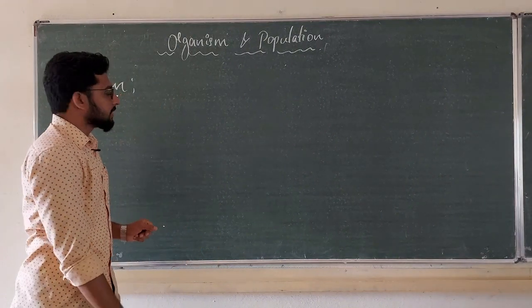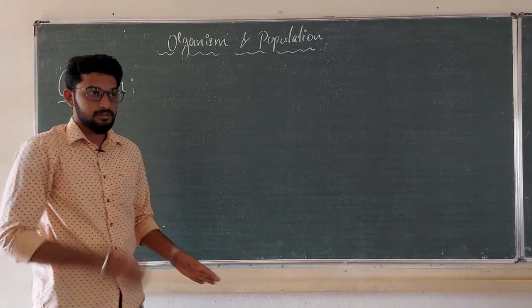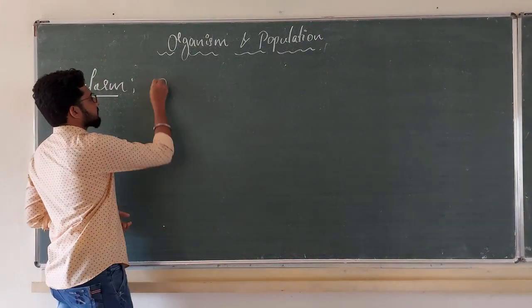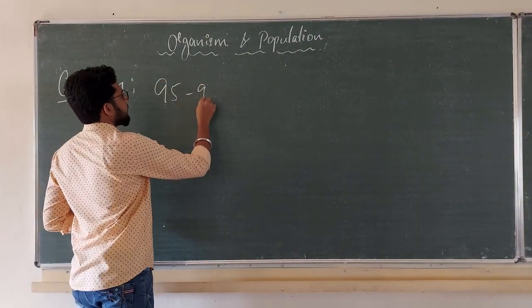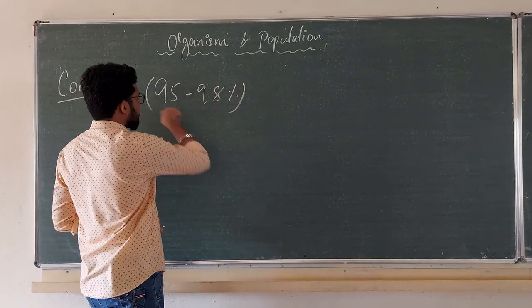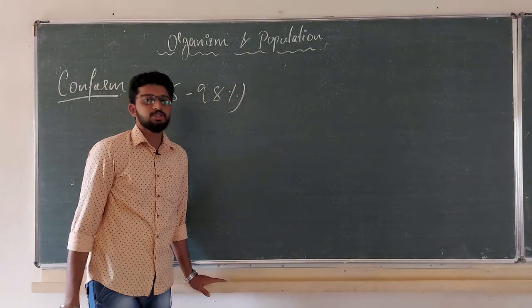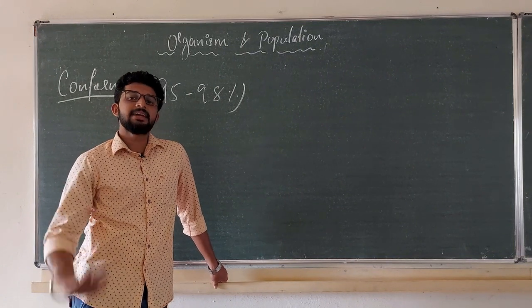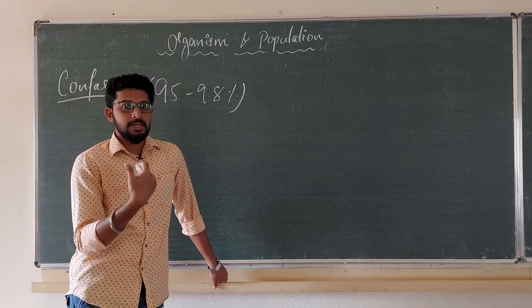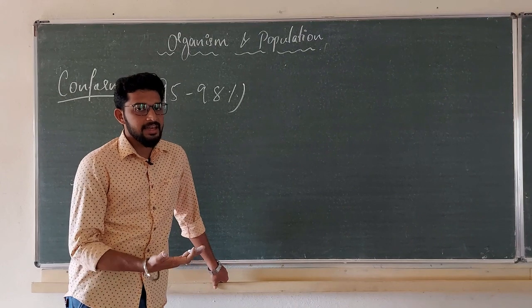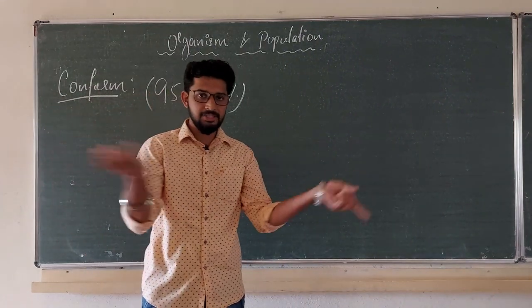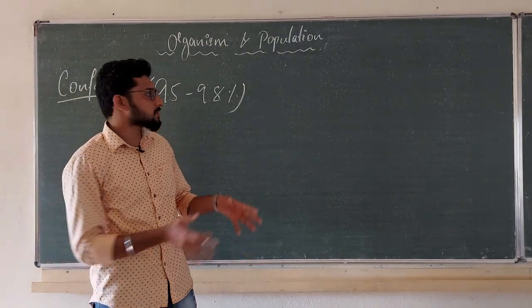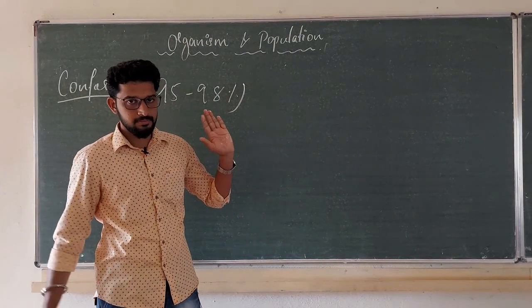There are some organisms, the ratio may be 95 to 99%. 98% of organisms on your earth, in your biosphere, are not able to maintain internal body temperature. Their internal body temperature changes or varies according to the ambient, external temperature. Those organisms which do this process come under conform.